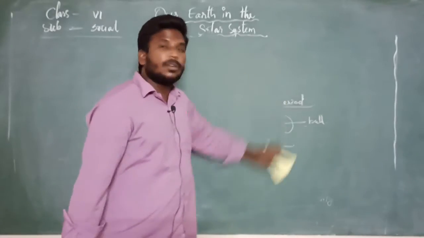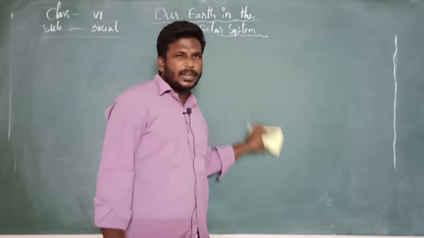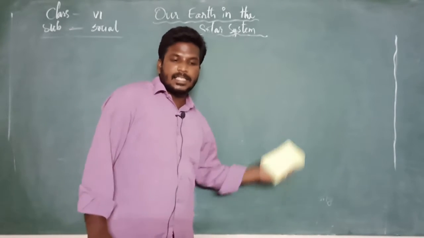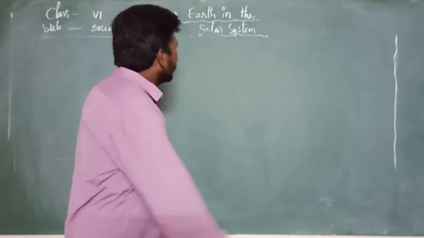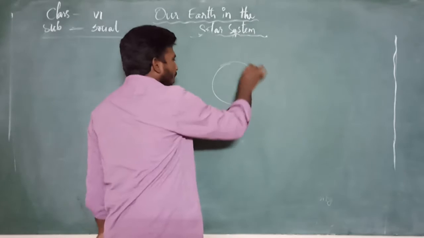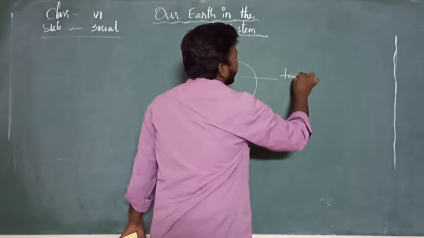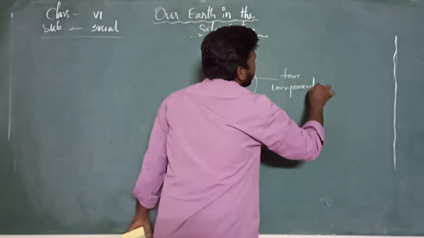I hope you are following sequence wise what I am saying, because it's a new variant of the textbook, so that's why I am explaining point wise. Next part, there are 4 important components on the earth. What are those?